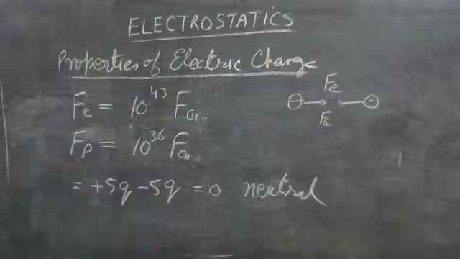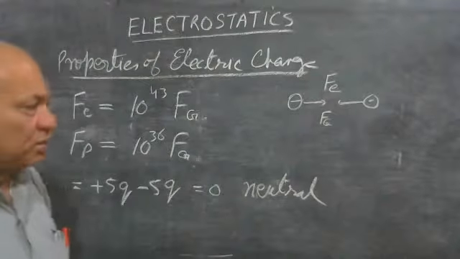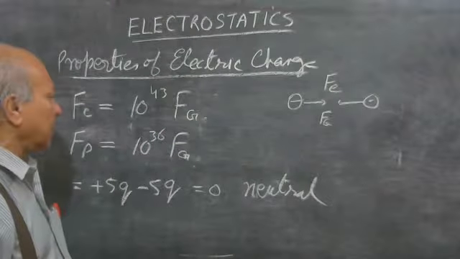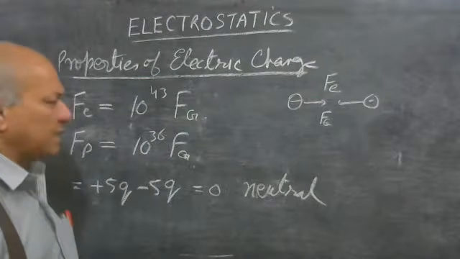It means electrostatic force is very huge, as 10 to the power 43 times, and this is 10 to the power 36 times.